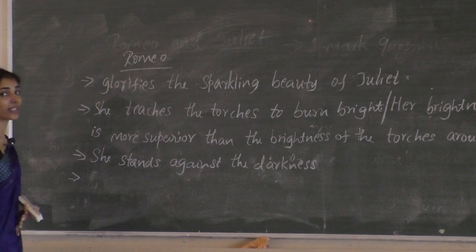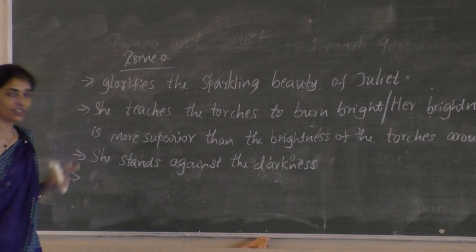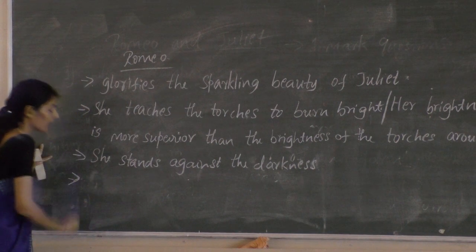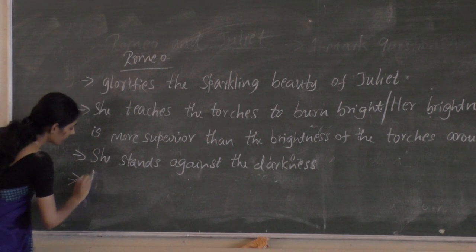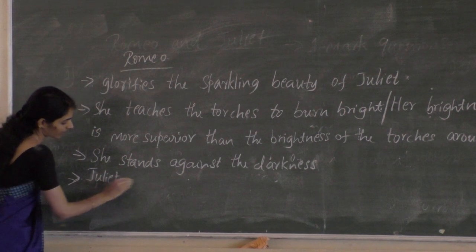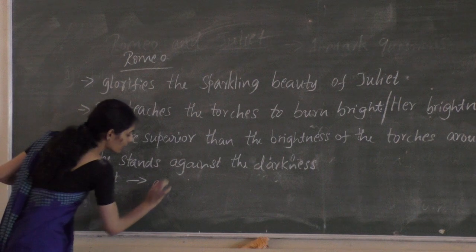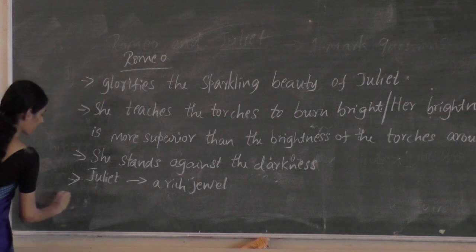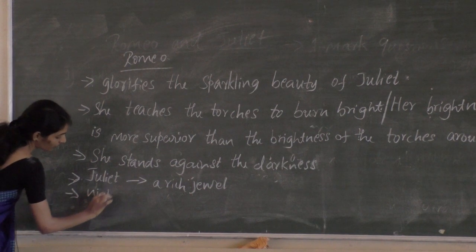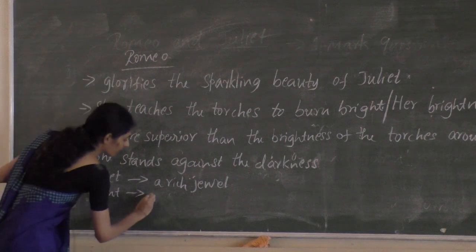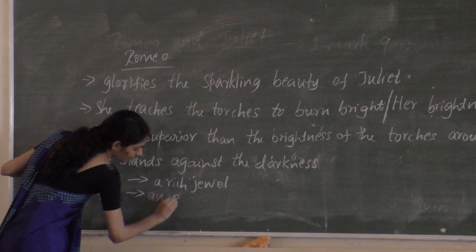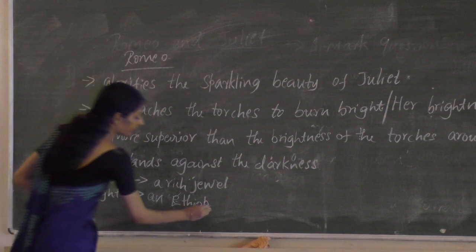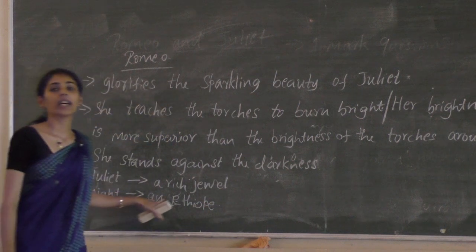There are two important similes used here to compare the beauty of Juliet. Juliet is compared to a rich jewel, and the night is compared to an Ethiope, an African lady.